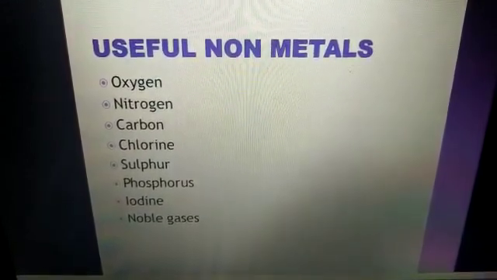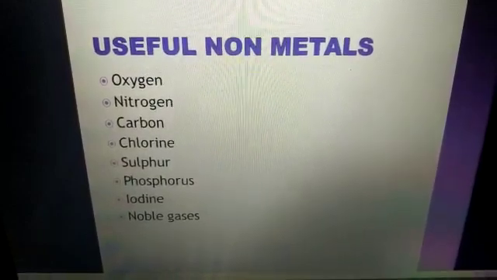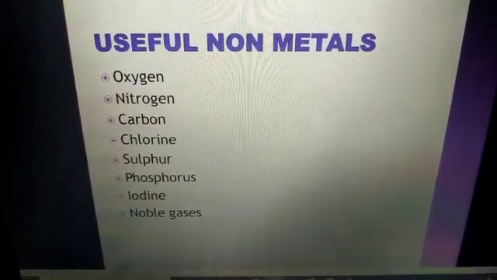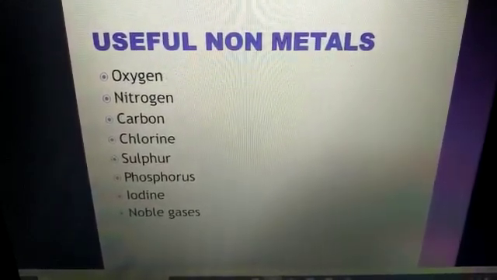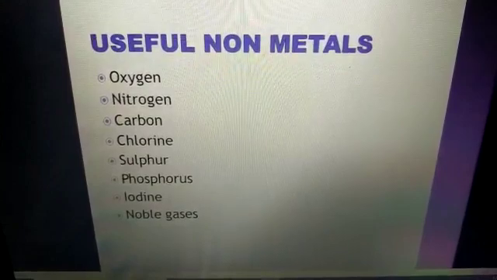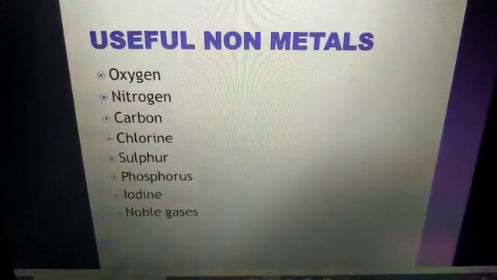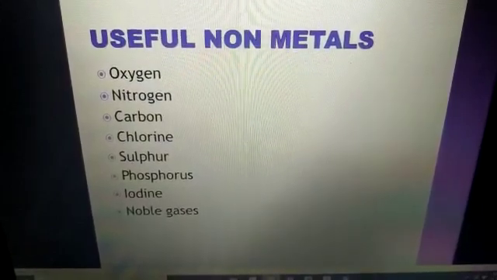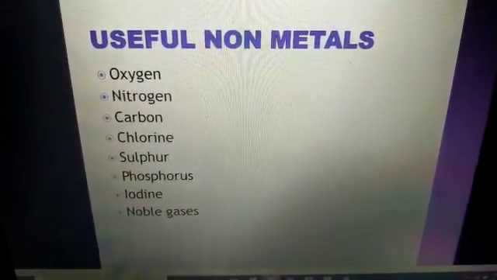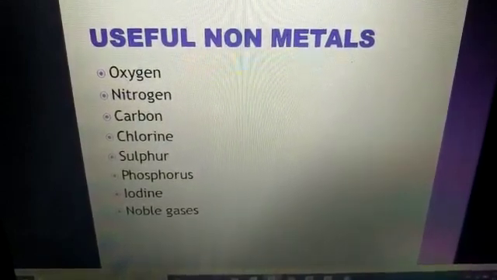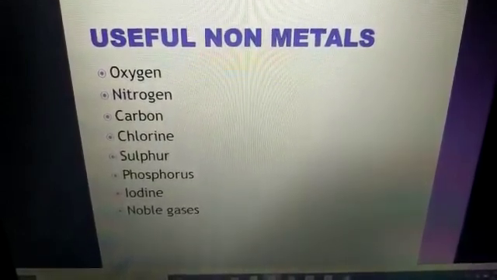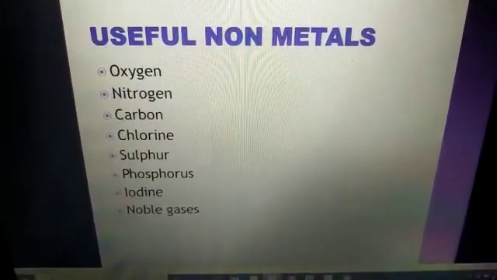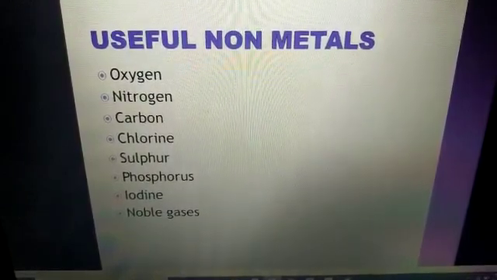Now after that, noble gases. Yes students, just like noble metals, there are noble gases. Naturally, they are also rare gases. And one more very important thing about them is their outermost shell is itself a complete shell. They don't need to make themselves stable. They are already stable in the atmosphere. How? Because their outermost shell is complete. The examples of these gases are helium, neon, argon, krypton, xenon.